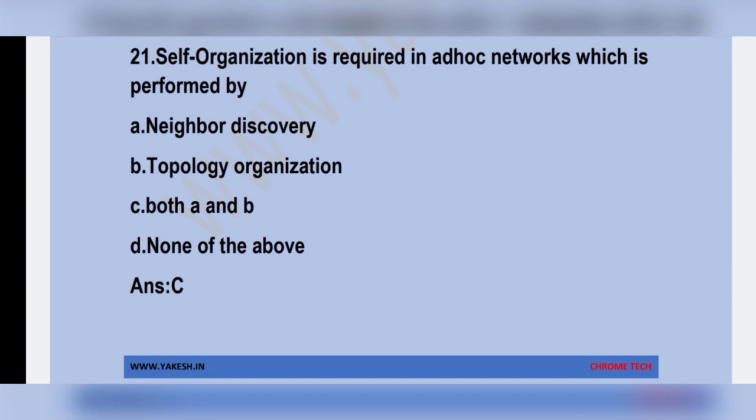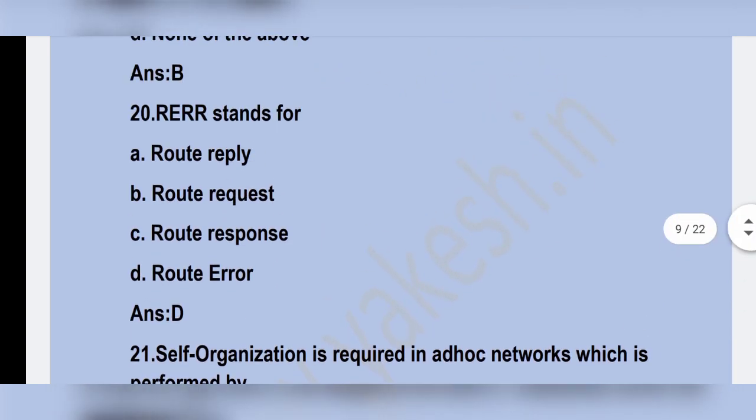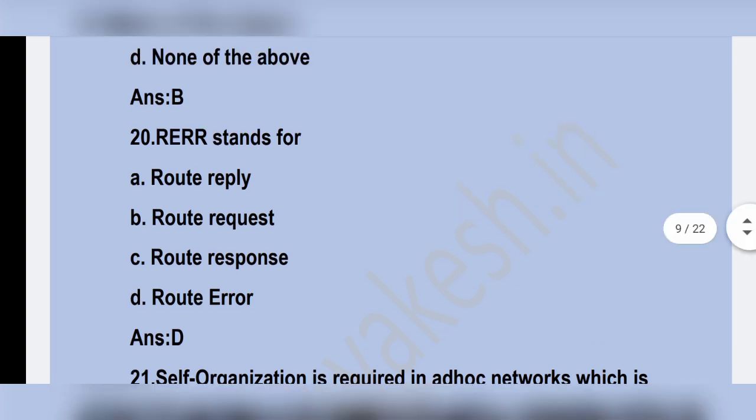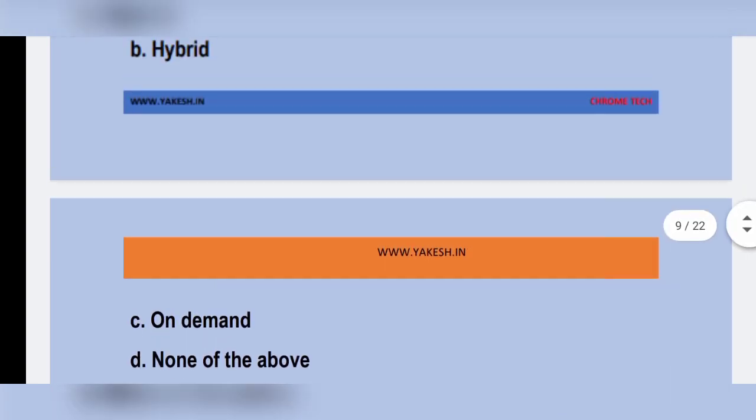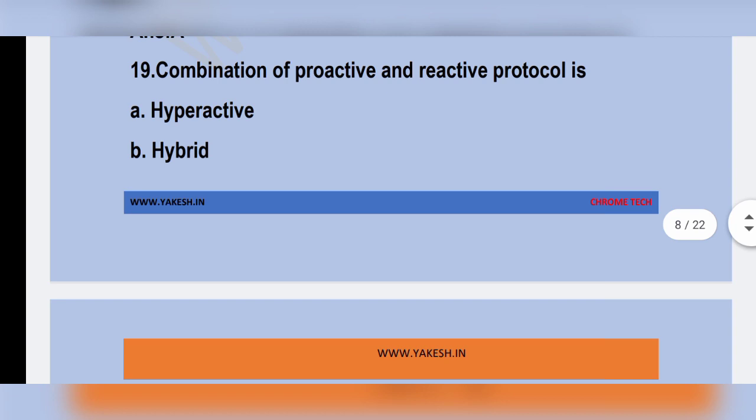Self-organization is required in ad hoc network, which is performed by dash. Option C, both A and B: neighbor discovery, topology organization. Both A and B are right. So option C is the correct answer. RERR stands for dash. Option D, route error is the correct answer. Combination of proactive and reactive protocol is dash. Hybrid. Combination of proactive and reactive protocol is hybrid. Option B.